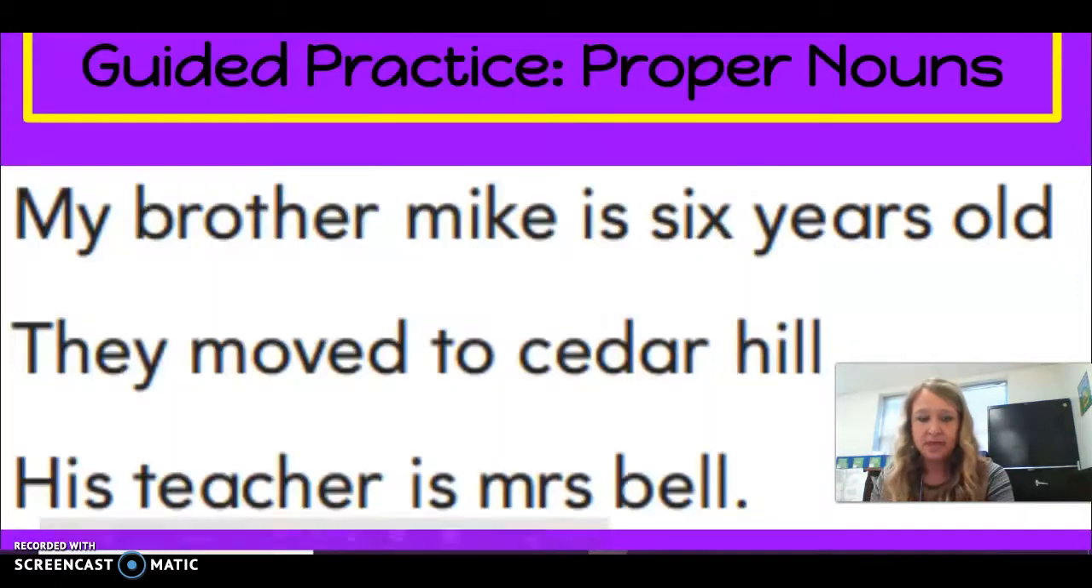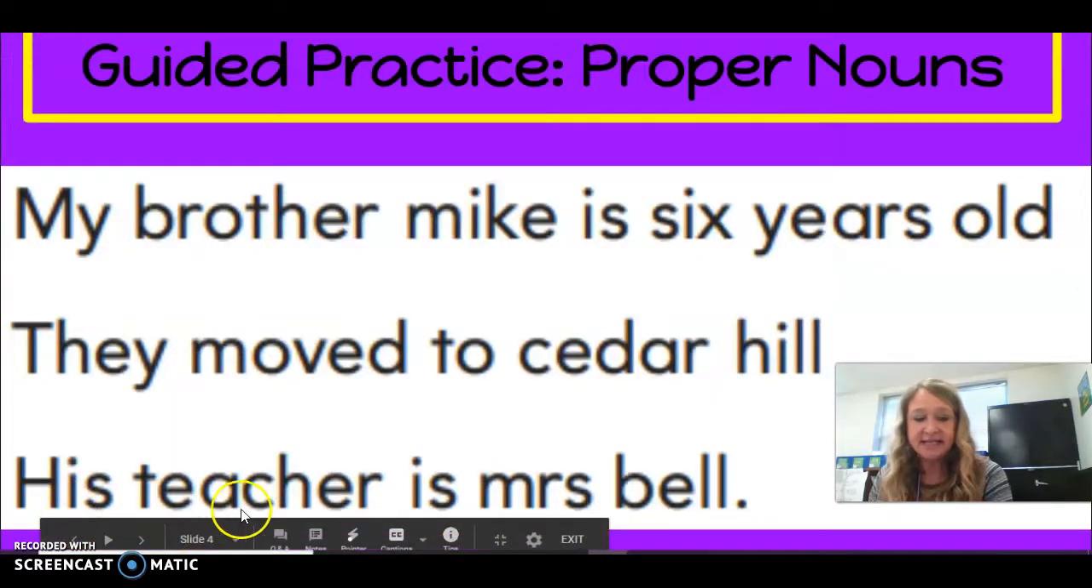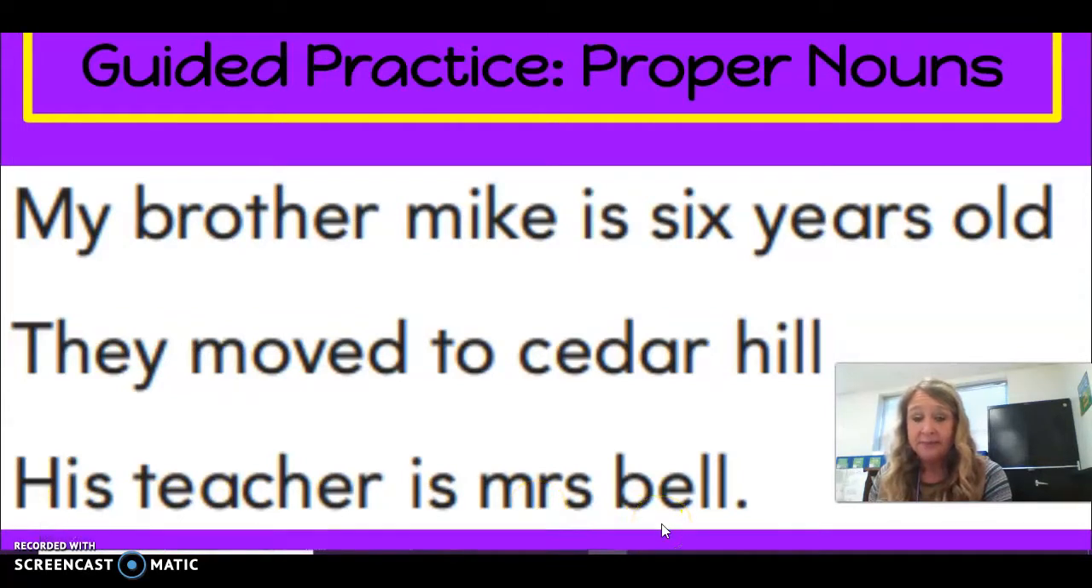Ready? The next sentence says, his teacher is Mrs. Bell. Okay, look very carefully and see if you can find a proper noun in that sentence. Okay, put your finger on your nose when you think you found it.